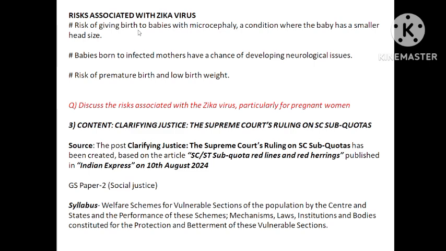Risk of giving birth to babies with microcephaly. Microcephaly is what? A smaller head than normal. The babies who are affected by this virus will have a smaller head compared to normal. Smaller head means what? Underdeveloped brain. Okay, so if the child grows, he will be a bit lacking in terms of brain development. You know what I mean, no? Before we used to call it handicap, now it is PWD, people with disability.